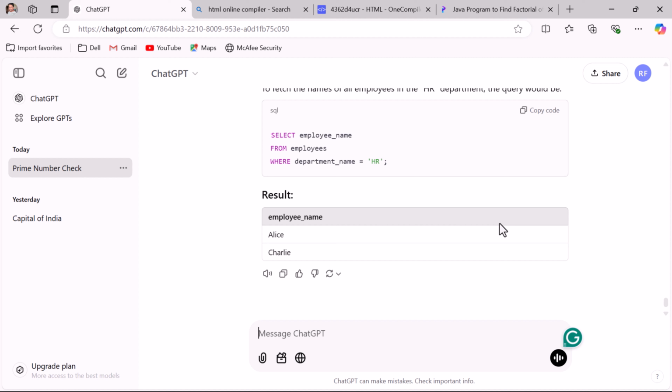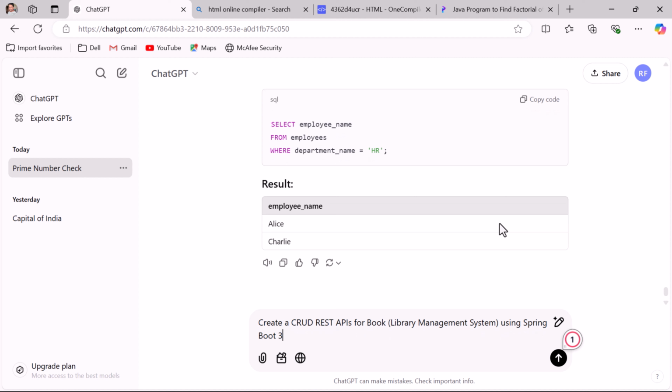So here just write the prompt like, create CRUD REST APIs for book, and this is basically a library management system project. So whatever project you are working on, you can specify over here. And let us say you are using Spring Boot, so you can also mention the technology in the prompt so that ChatGPT understands the context. Okay, create the CRUD REST APIs for book using Spring Boot 3. You can also mention the particular version of Spring Boot that you are using.